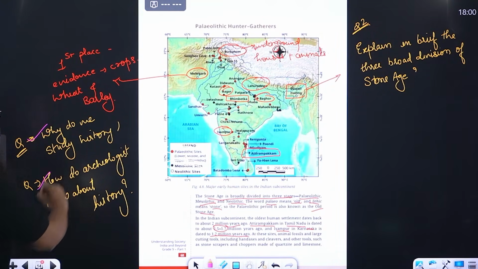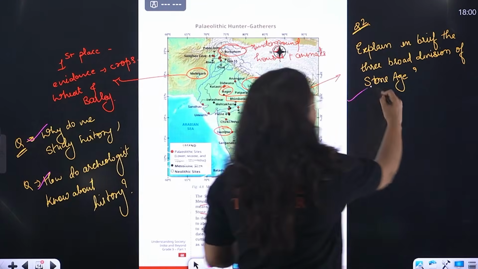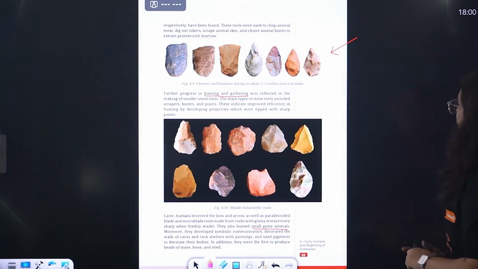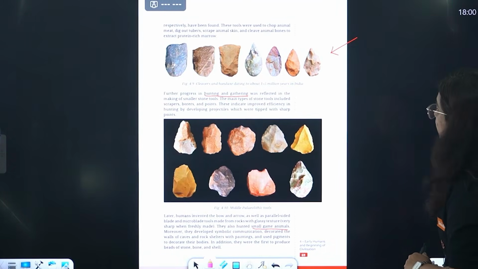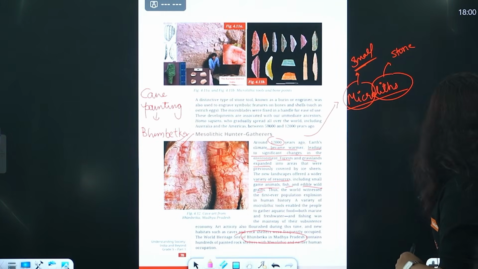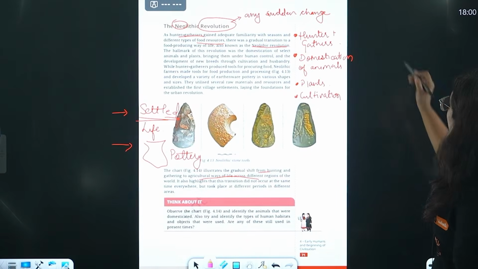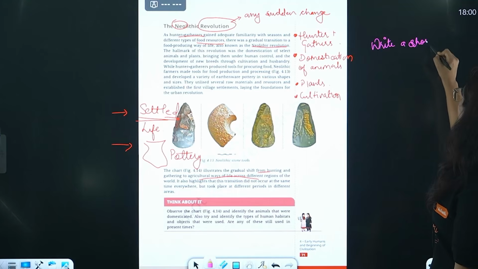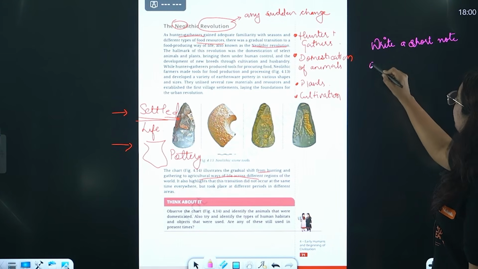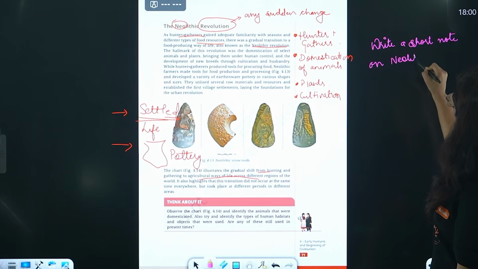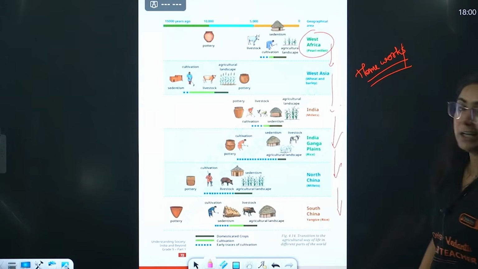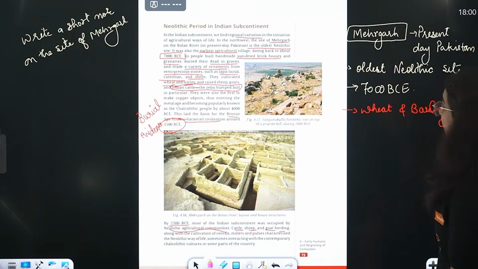So 2 important questions we just discussed. Okay? Explain in brief the 3 broad divisions of Stone Age. Yes, this can be a question, beta. Discuss about them very nicely. Yes, a question can come: write a short note on Neolithic revolution. Very important. Start making notes on it and start writing questions daily.